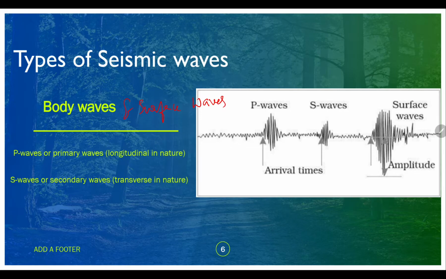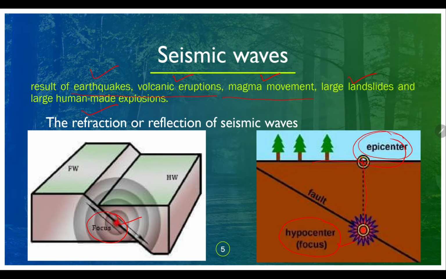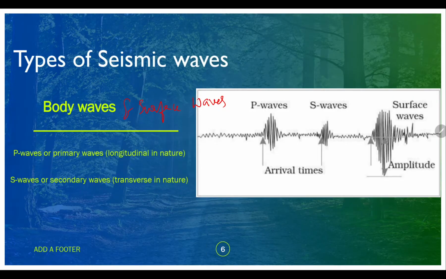Body waves are generated at the hypocenter or the focus, and move in all directions through the body of the earth. They reach the surface at the point called the epicenter, and since they travel through the body, they are called body waves. In this we have two types, P waves and S waves. These are called P waves, or primary waves, because they start first. Secondary waves are recorded in the seismograph after primary waves, that's why they are called secondary waves.